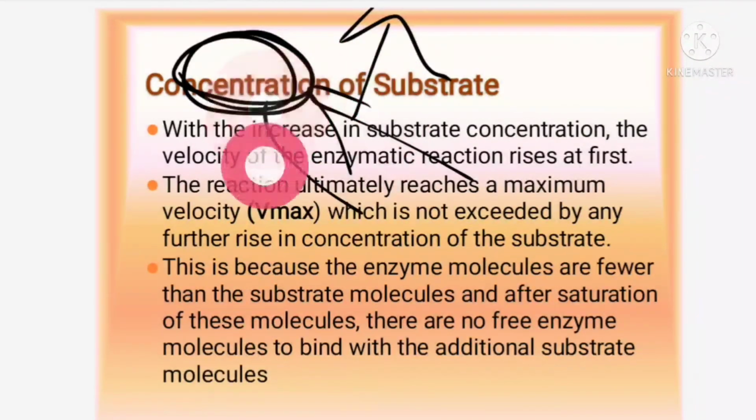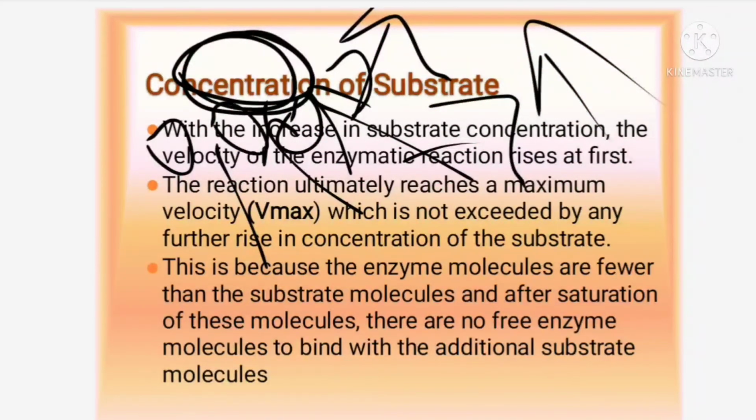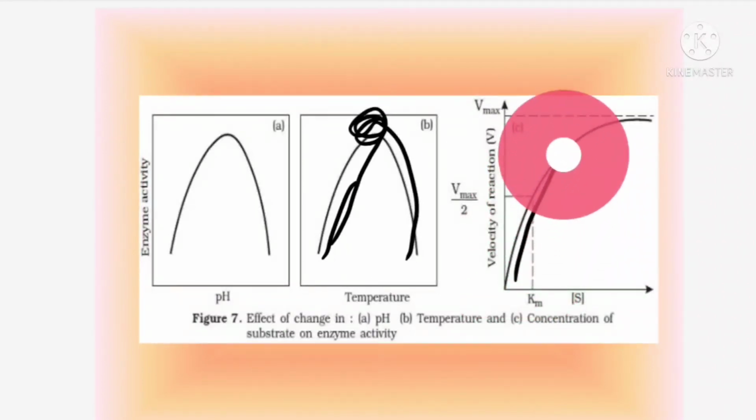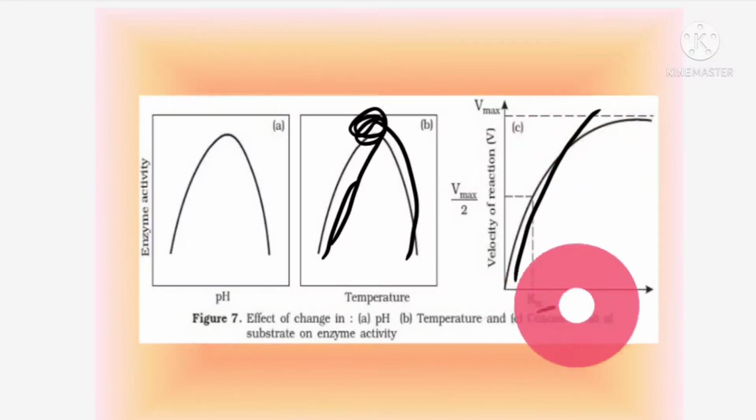More enzymes will be going and binding with the substrate, the reactants which are present, and the reaction will be going on at a very higher rate, isn't it? So gradually you can find the reaction is going on increasing. When the substrate increases, the velocity of the reaction increases. But what will happen after some time?